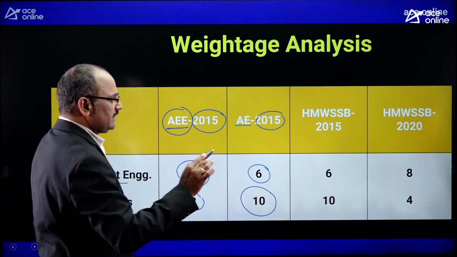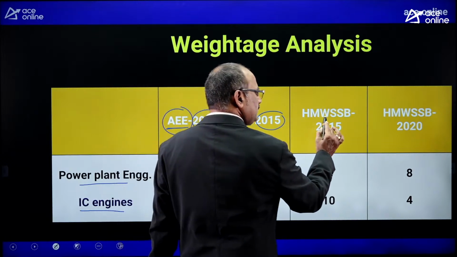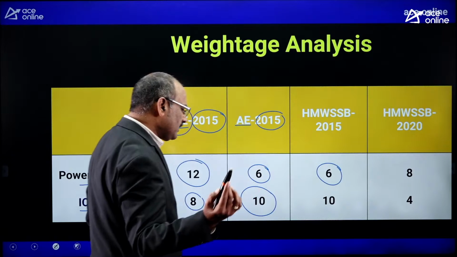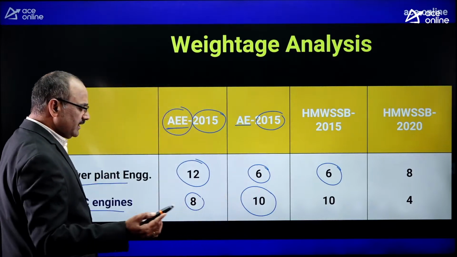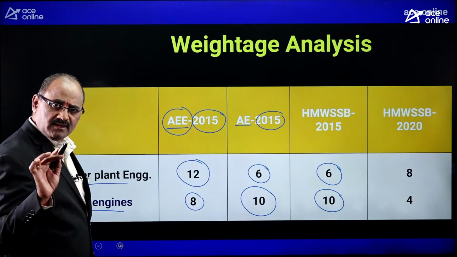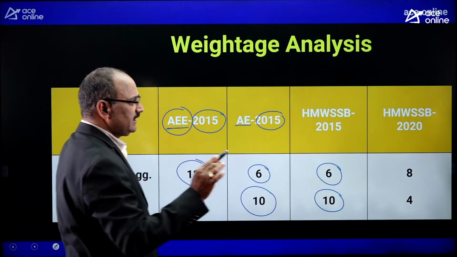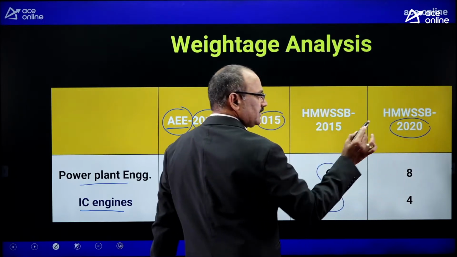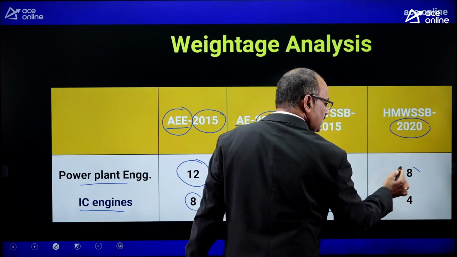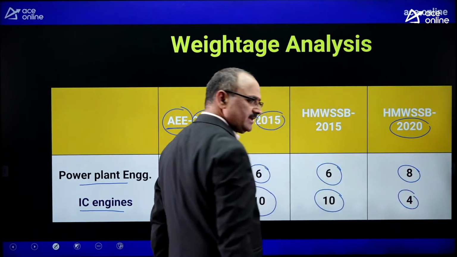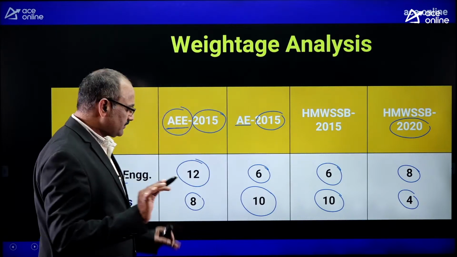Okay. Similarly, for the HMWSSB, this board asked 6 marks from power plant engineering and 10 marks from internal combustion engines. Similarly, in the year 2020, the board asked 8 marks from power plant engineering and 4 marks from internal combustion engines.